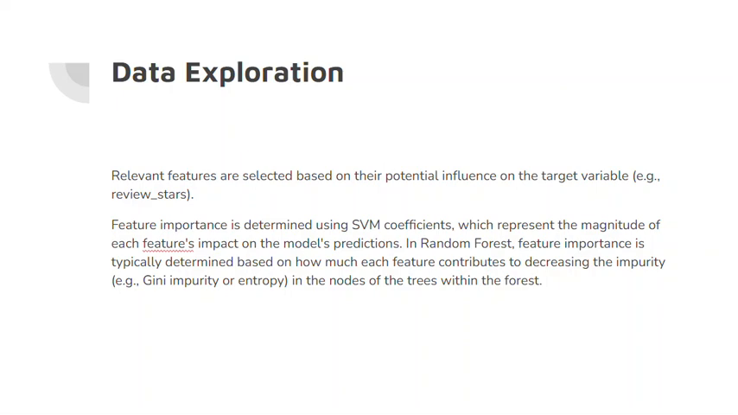Okay, so data exploration. Relevant features are selected based on their potential influence on the target variable, the review_stars variable, and we selected features based on our own subjective ideas about what we thought potential customers would find attractive in different businesses. Next slide.